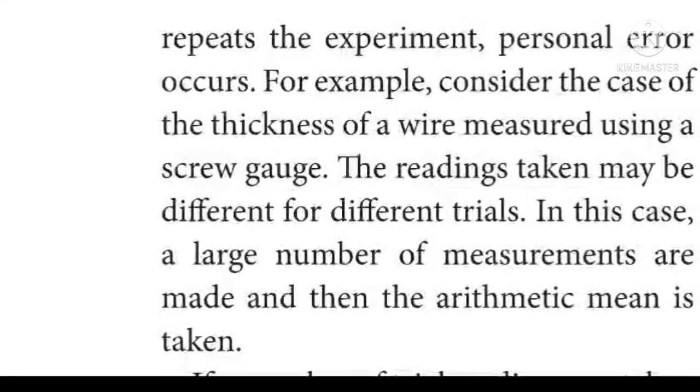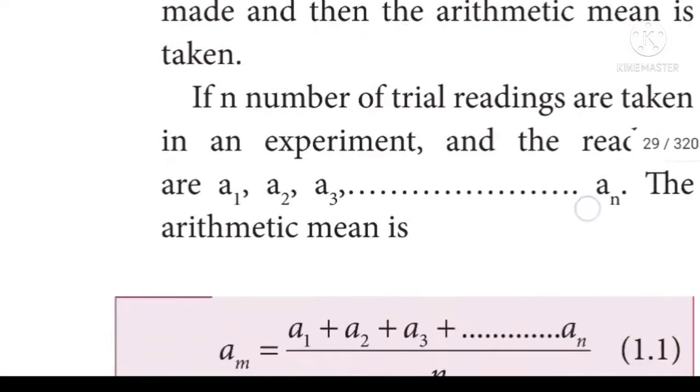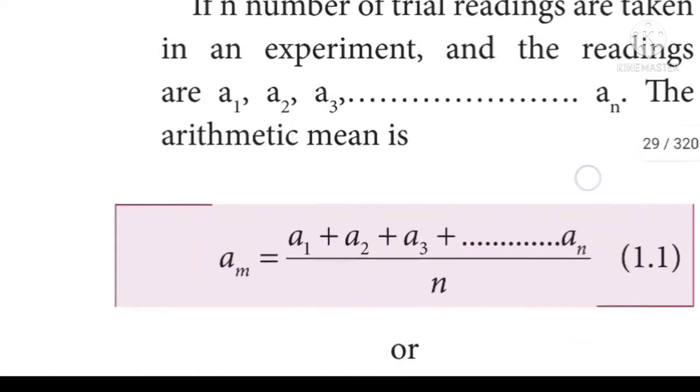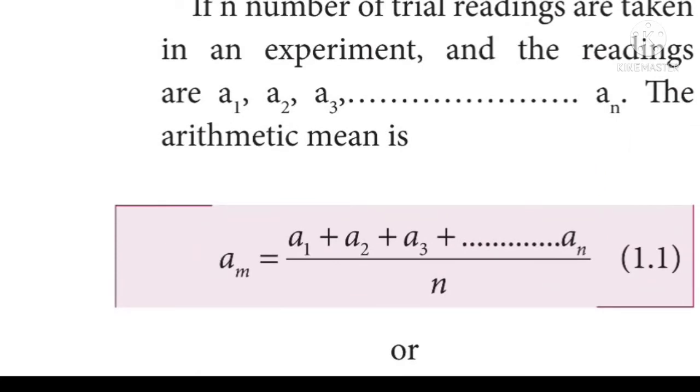For example, consider the case of the thickness of a wire measured using a screw gauge. The readings taken may be different for different trials. In this case, a large number of measurements are made and then the arithmetic mean is taken. Let us imagine n trial readings are taken in an experiment and the readings are A1, A2, A3 and so on up to AN.